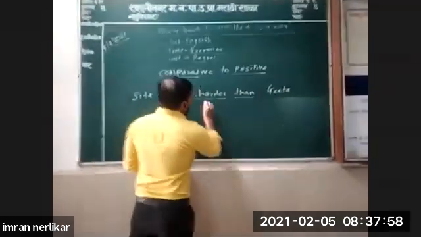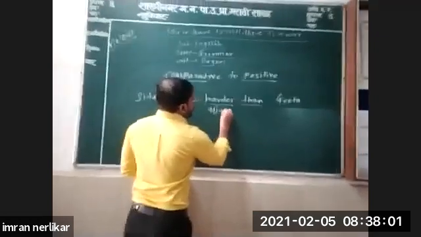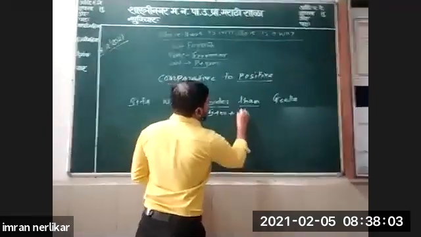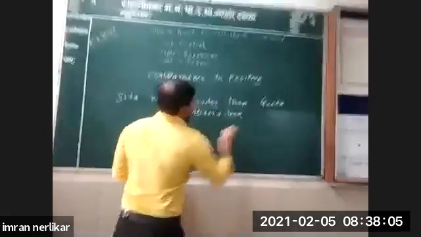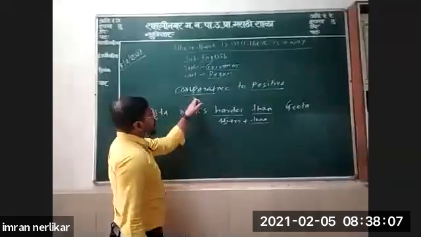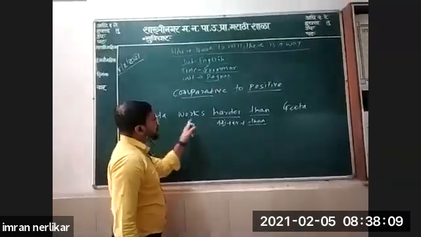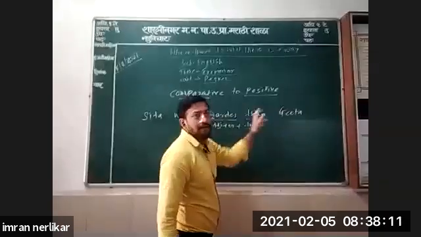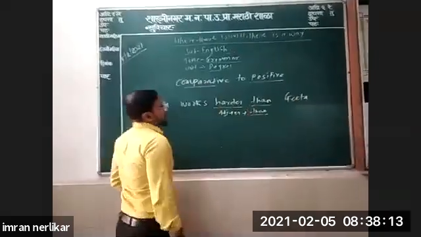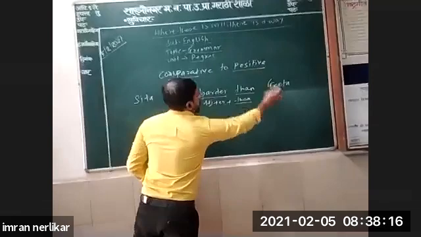Here you will see adjective plus er plus than. It is comparative degree. Sita works harder than Geeta. We have to convert this into positive.